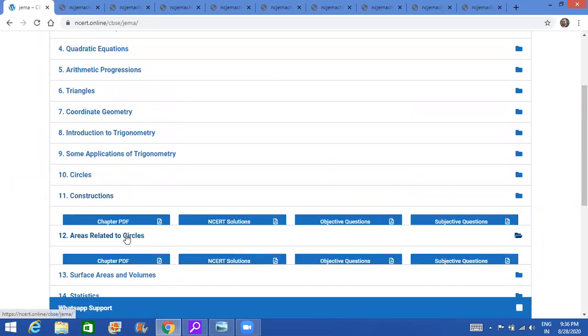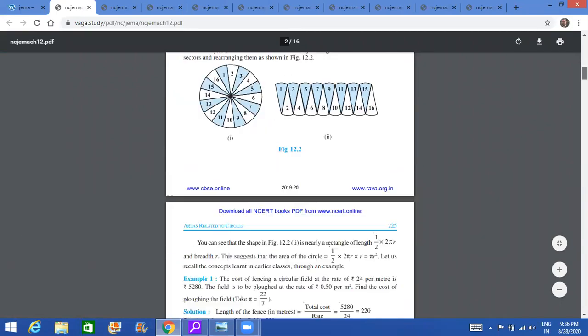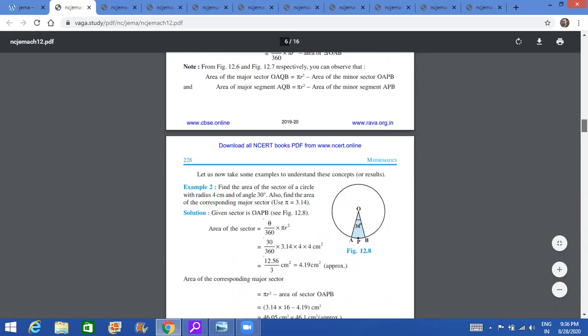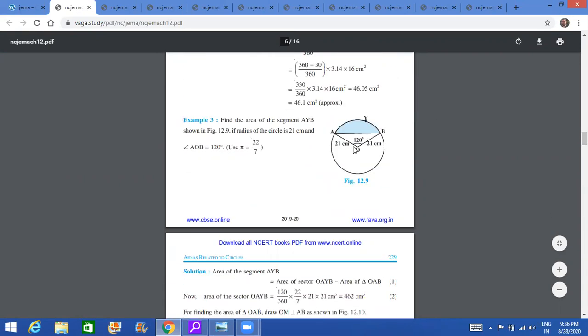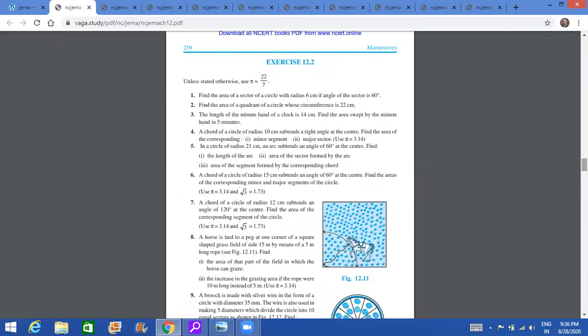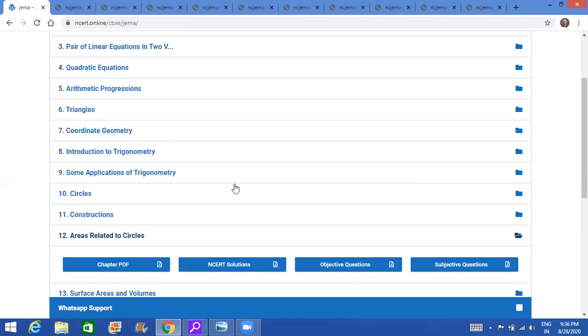Then we come to areas related to circles, that is chapter 12. Now in areas related to circles, only one small minor thing is cancelled. That is when the angle at the center is 120 degrees. So there are questions like this where the angle is 120. So these questions you can leave out. So there is a solved example there with 120, and there is one question here. Yeah, question number 7 with 120 degrees. So when the central angle is 120, that need not be done. Rest of the chapter remains as it is. You have to do the entire chapter.